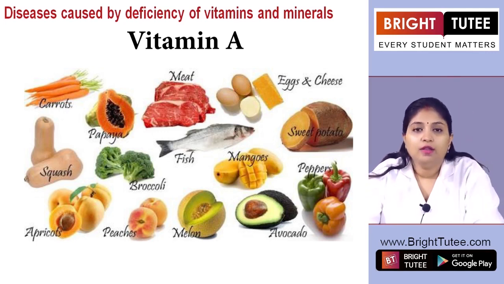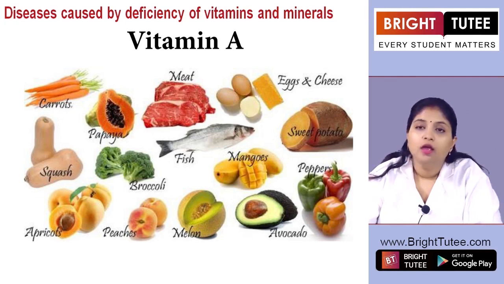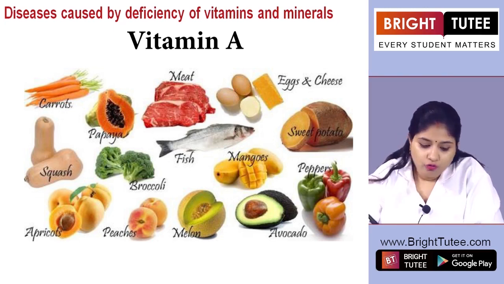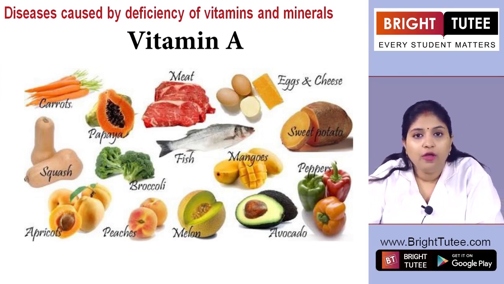Then what are the sources? If a person is having enough carrots, mango, all of these fruits are rich in vitamin A, right? Fish oil is also rich in vitamin A, and to reduce or remove this deficiency, all of this can be taken. So this is your source of the vitamin.